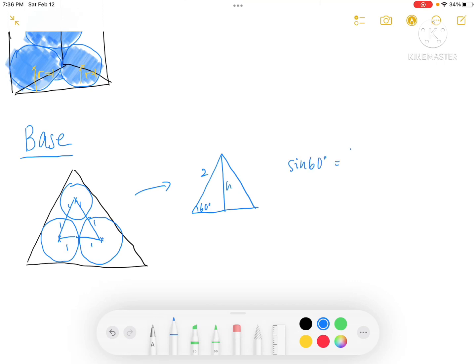Sine 60 degrees is equal to h over 2, and h is equal to square root of 3. So this is our base, and we know that this length over here is equal to the square root of 3. This one is equal to 1.